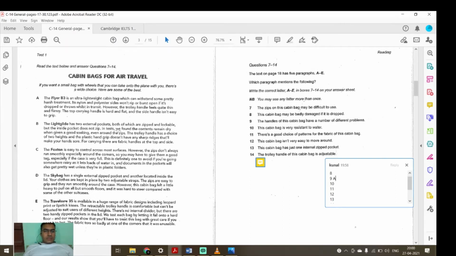In tests, we found the contents remain dry when given a good soaking. Is there anything regarding water resistance? I don't think so. Nothing is there. This cabin bag is very resistant to water. Yes, there is one thing. In 10, I will write B.